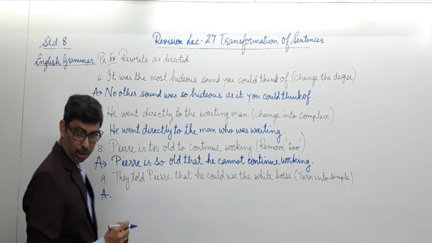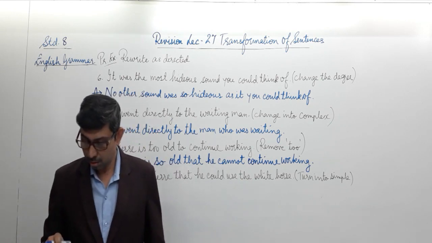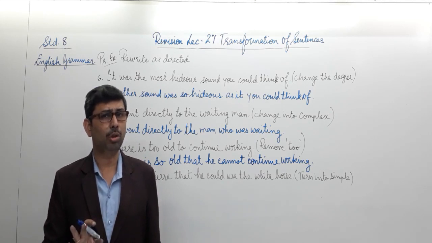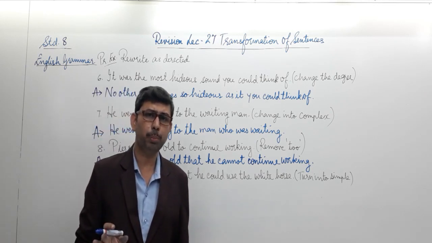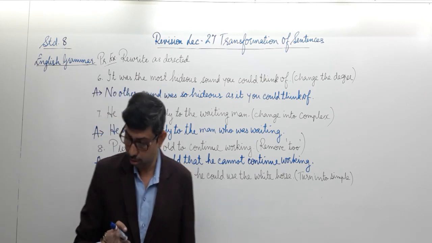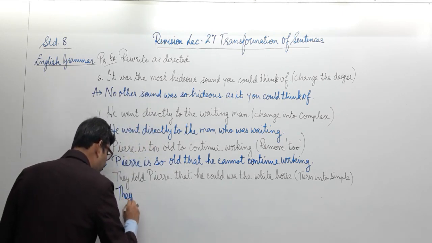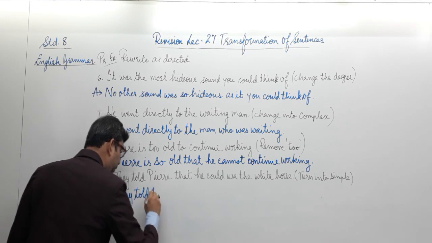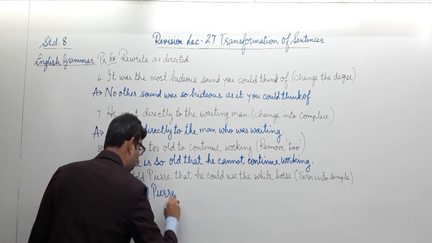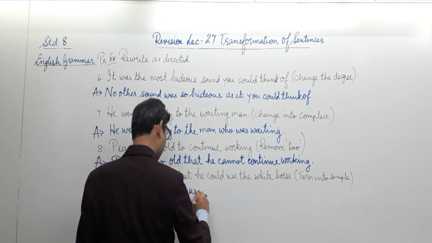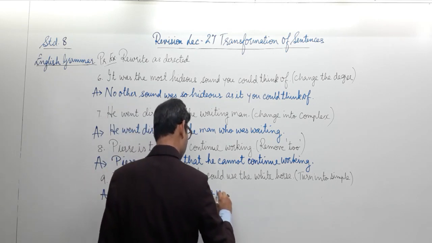Let's write the answer over here. They told Pierre to use the white horse. So a simple instruction was given to Pierre that you must use the white horse. And that is how the sentence will change into the simple one. They told Pierre what? To use the white horse.